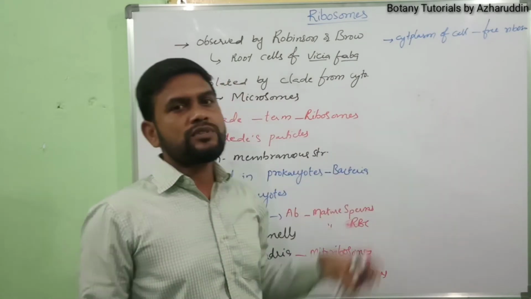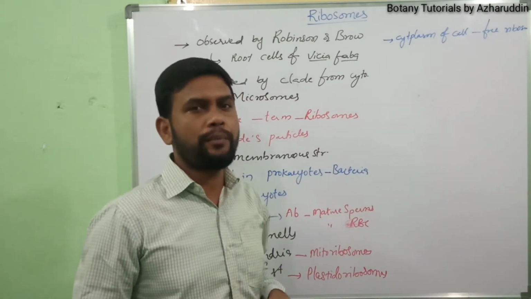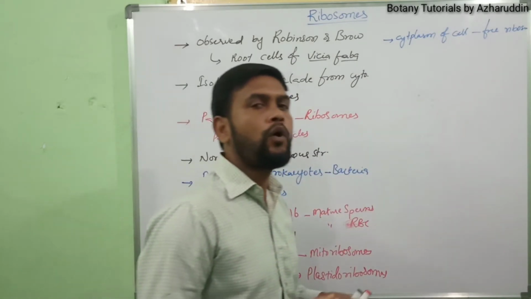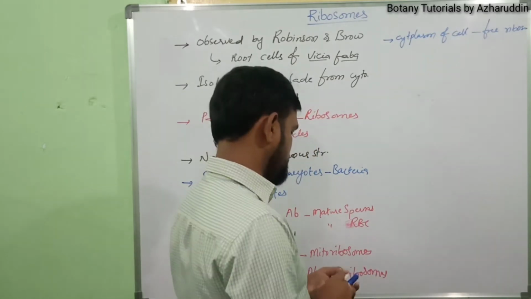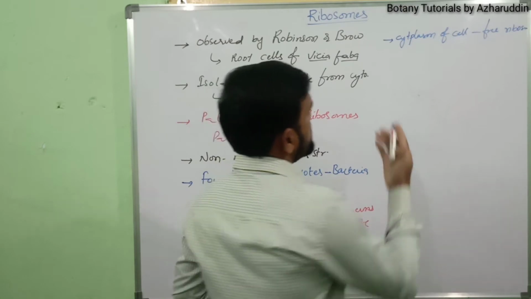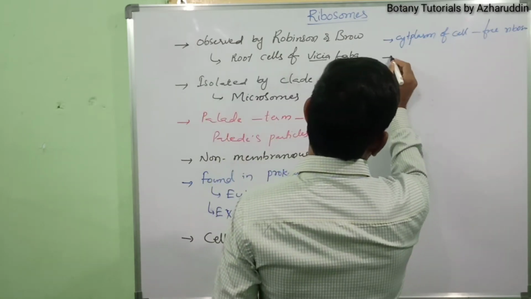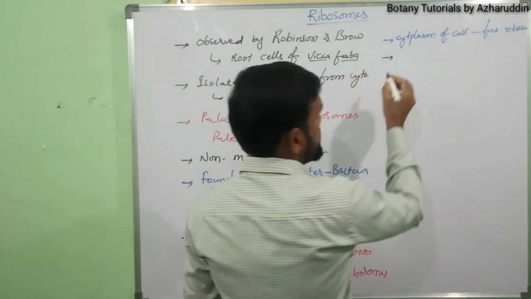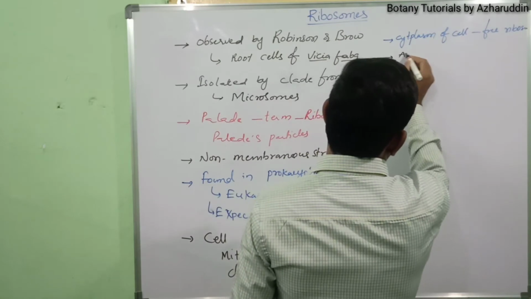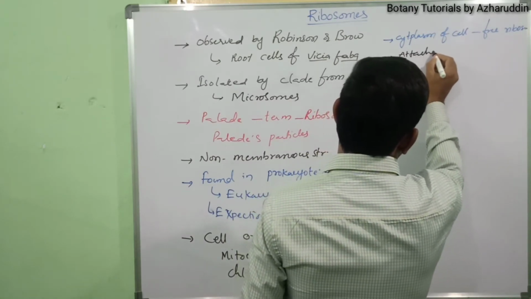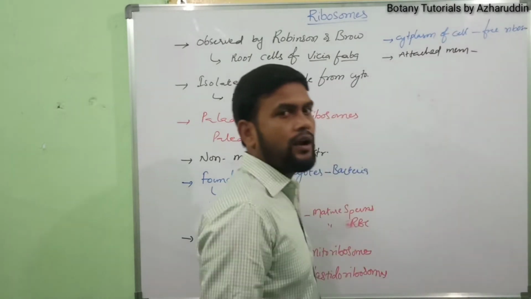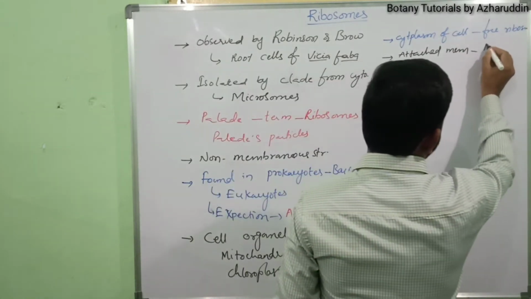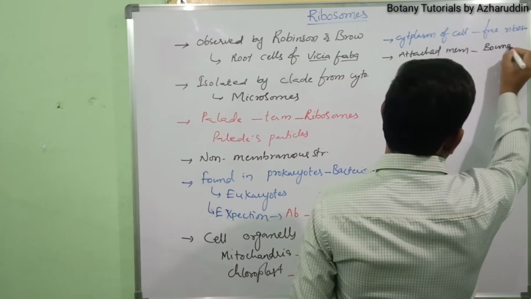If the ribosomes are attached to a membrane, then they are called bound ribosomes. For example, on the surface of the endoplasmic reticulum, ribosomes are present. When they are attached to the membrane, they are called bound ribosomes.